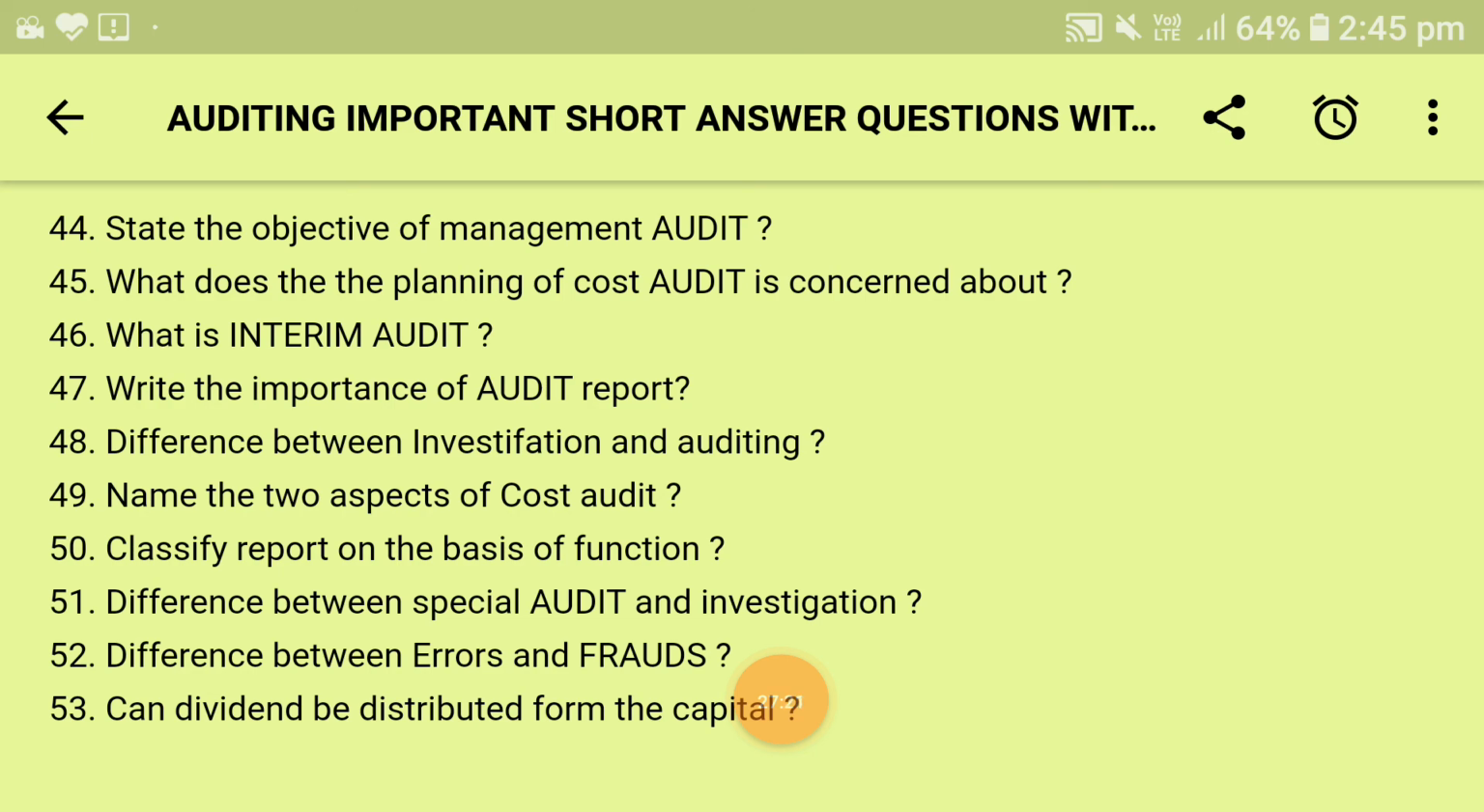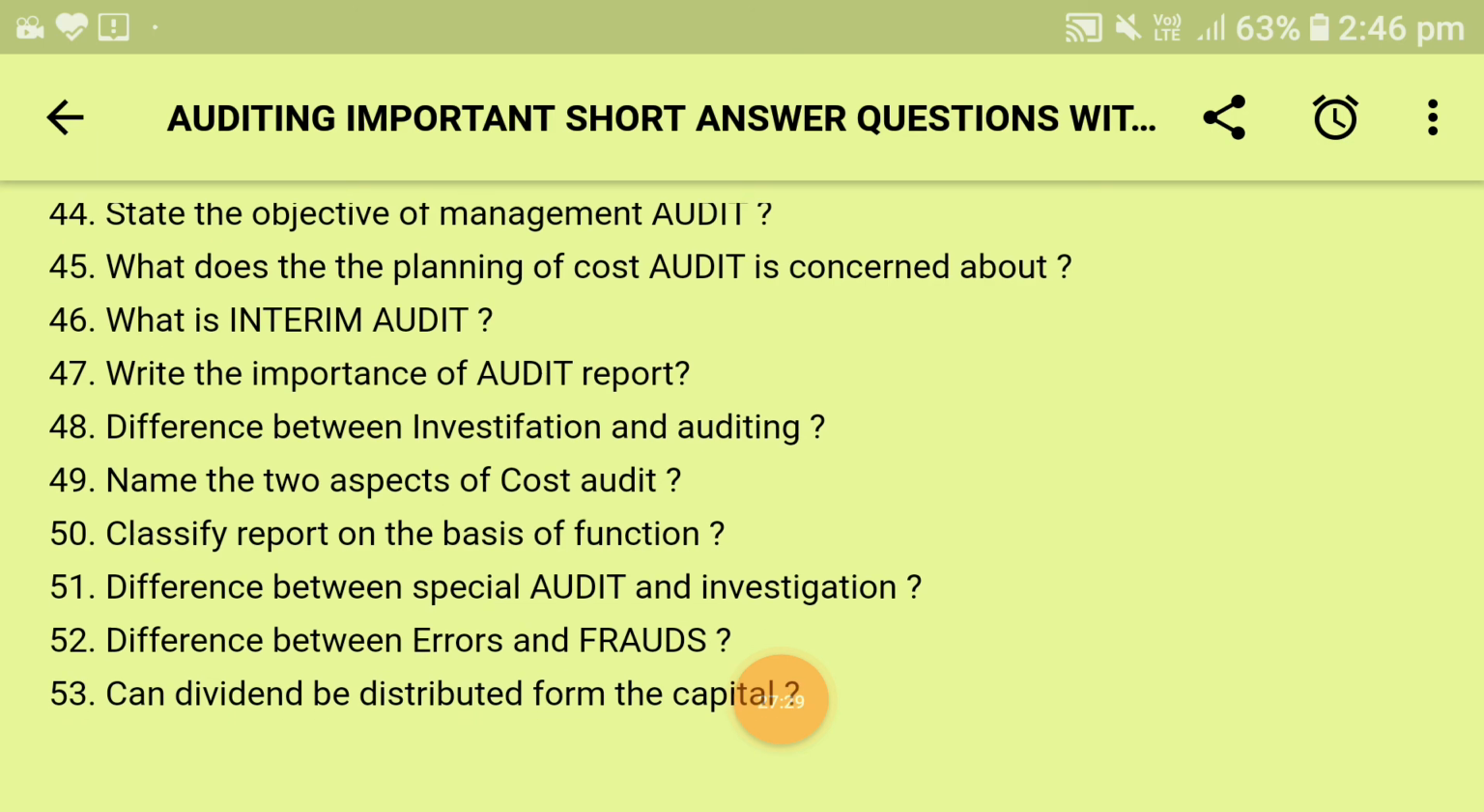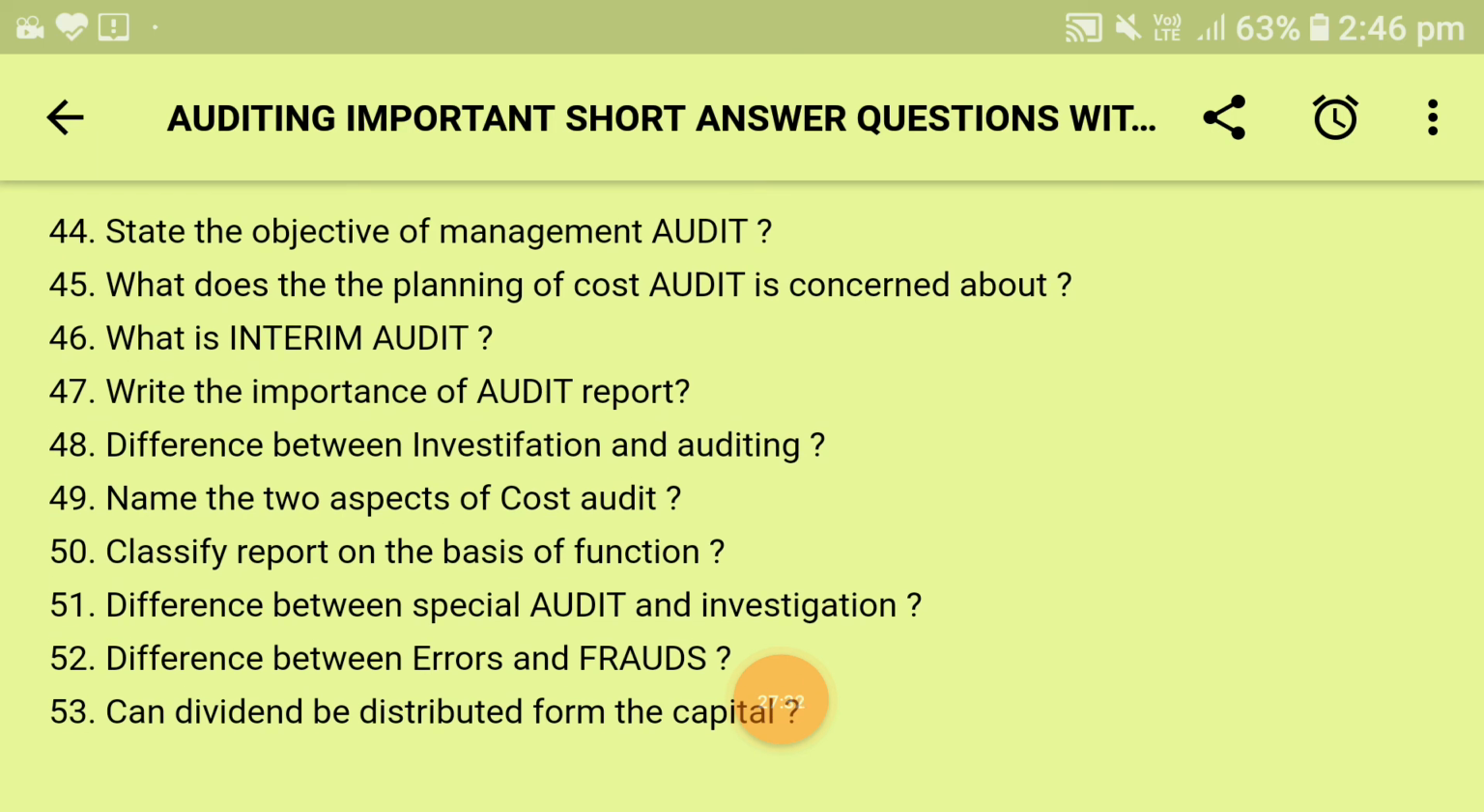At last, can dividend be distributed from the capital? The answer is, according to the Companies Act, no dividend can be paid out of capital. It can only be paid out of current profit or from past undistributed profit arrived at after charging depreciation. If it is paid, then it means the capital of shareholders is being returned to shareholders in an illegal manner. I have created a series of videos on dividend also, you can check them on my channel.